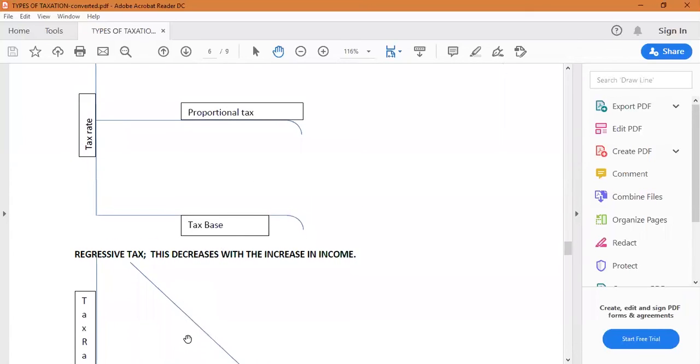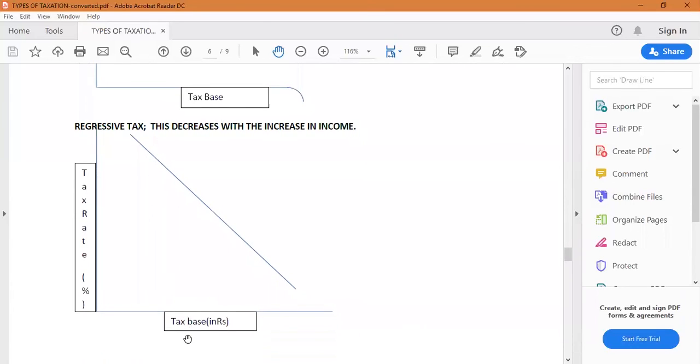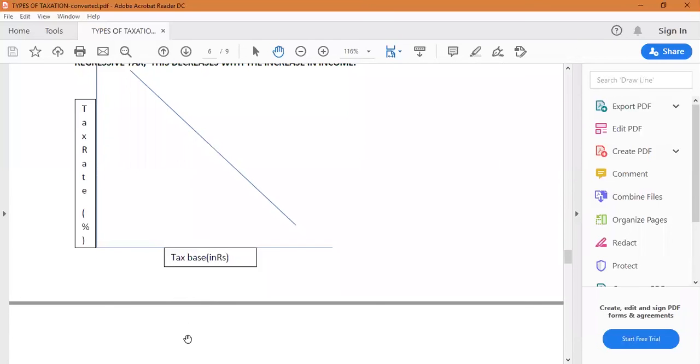Next one is the regressive rate. This shows that as the income increases, the tax rate will decrease. So for a regressive tax, the line will be a downward sloping line.